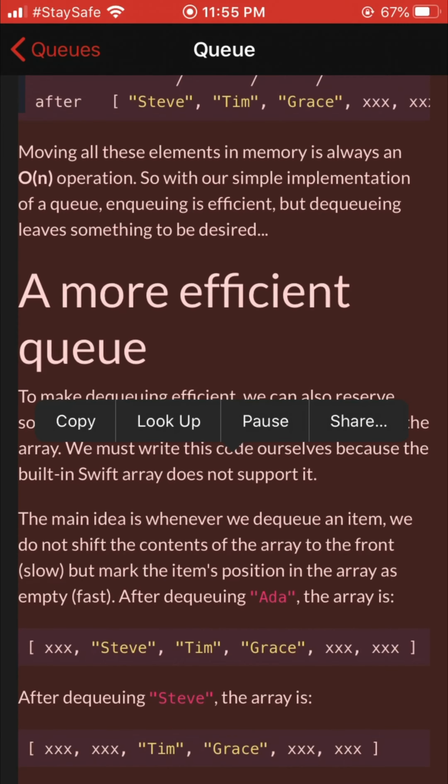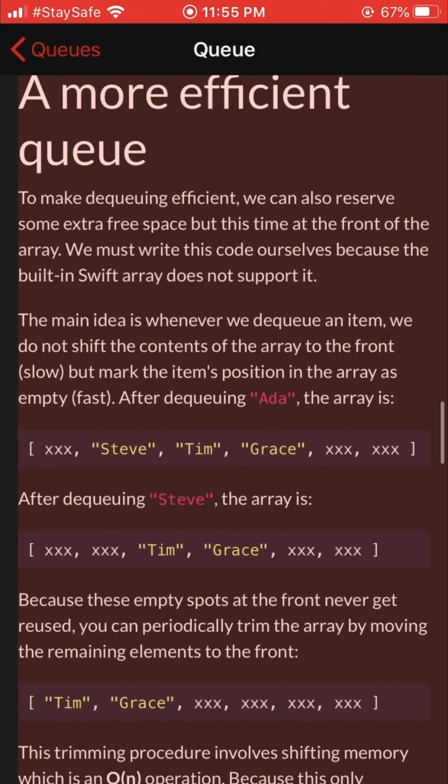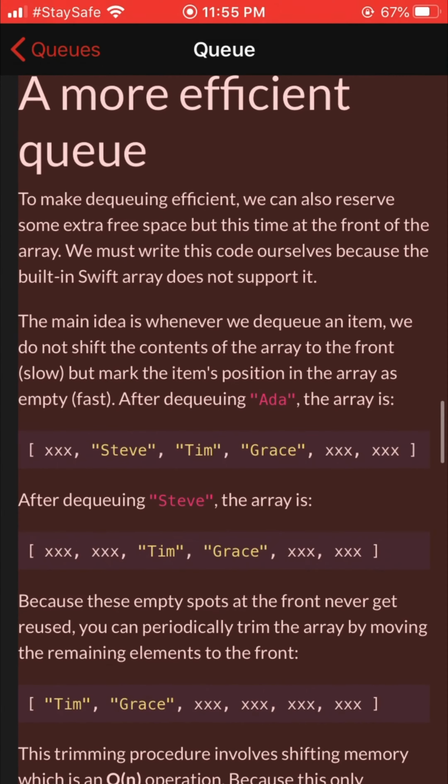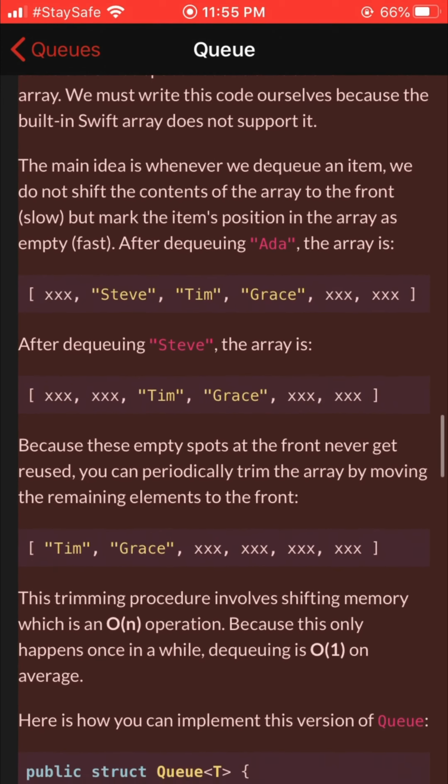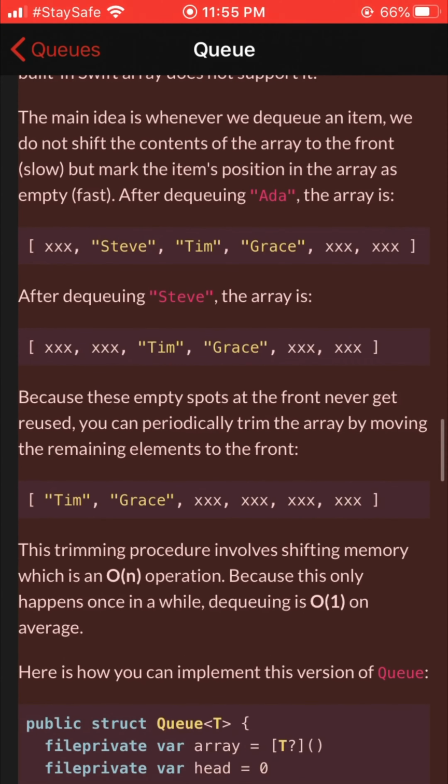So with our simple implementation of a queue, enqueuing is efficient, but dequeuing leaves something to be desired. A more efficient queue to make dequeuing efficient: we can also reserve some extra free space, but this time at the front of the array. We must write this code ourselves because the built-in Swift array does not support it. The main idea is whenever we dequeue an item, we do not shift the contents of the array to the front, which is slow, but mark the item's position in the array as empty, which is fast.